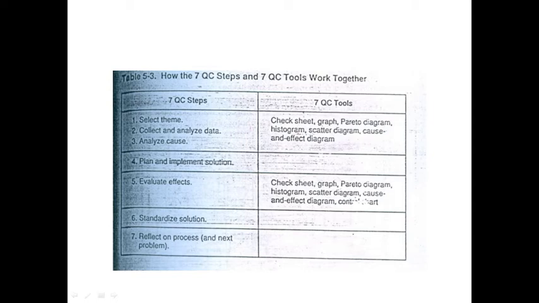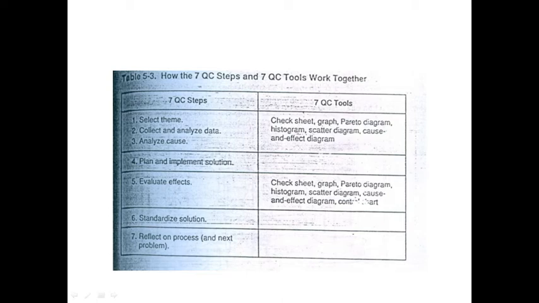What are the tools we can use in this sense? These are all: check sheet, graph, Pareto diagram, scatter diagram, cause and effect we can use. Again, where can we use these same things? The evaluation part. Okay, we can have a checklist, a graph, a Pareto diagram, histogram, scatter diagram, cause and effect diagram, or control chart, whatever it is. Here only control chart. In the evaluation part only control chart will come. So, how it is related.